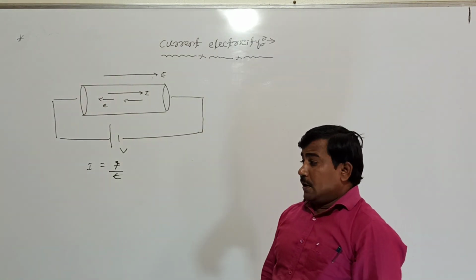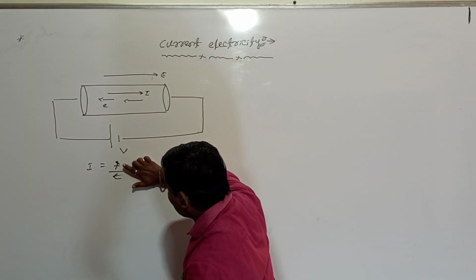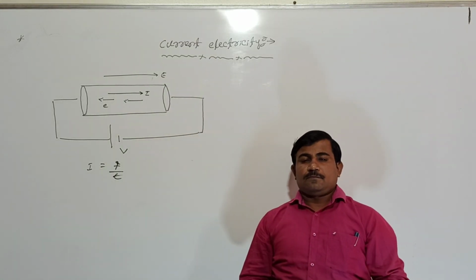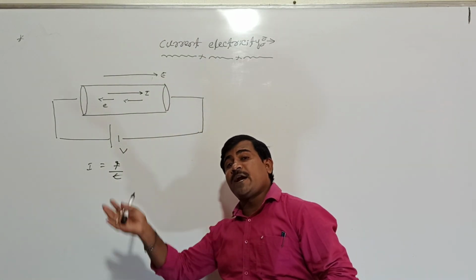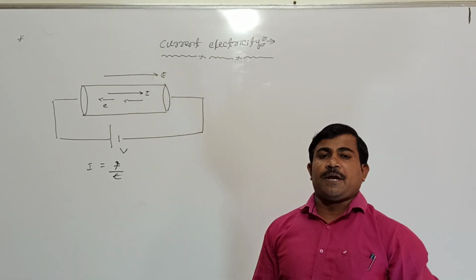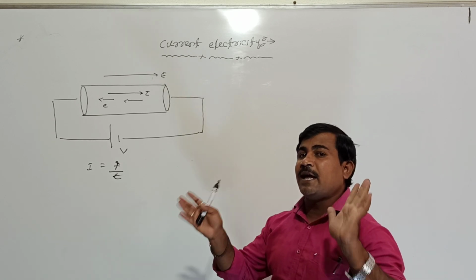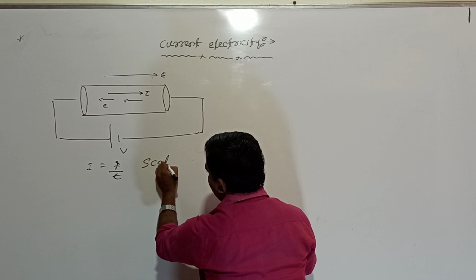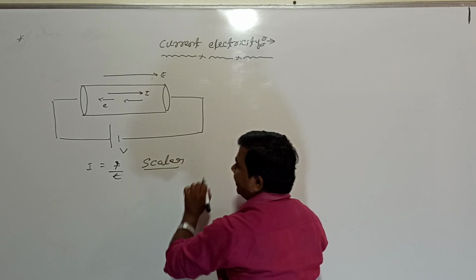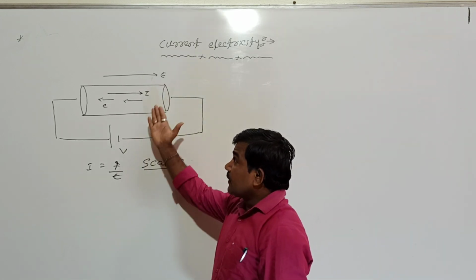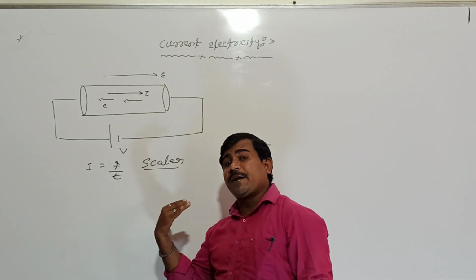So electric current has both magnitude and direction. Even so, electric current is not a vector quantity; it is a scalar quantity. Electric current has both magnitude and direction, so why are we calling it a scalar quantity?